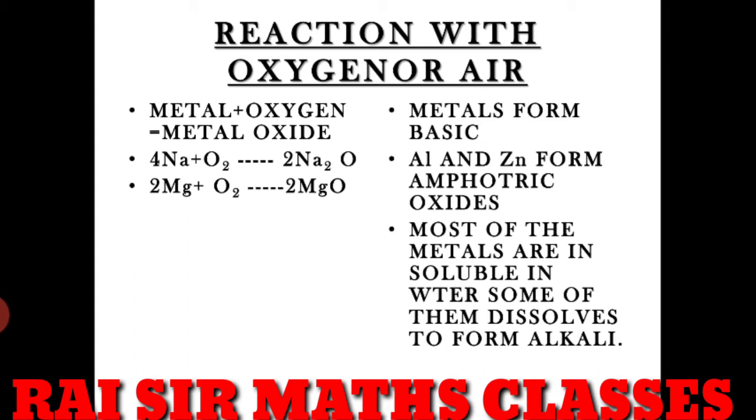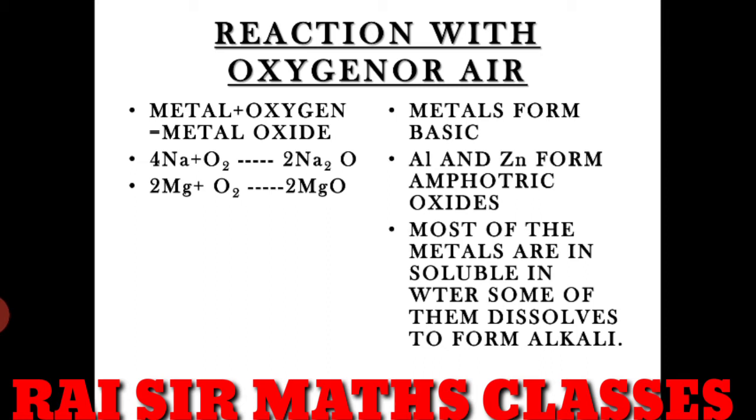Some of them dissolve to form alkali. What are alkali metals? You have seen in the periodic table the first column of hydrogen, sodium, potassium and many more elements in the alkali group, or we can say the first group of the periodic table. So it is considered alkali. This means the reactants can be anything, but the products are alkaline. Some elements belong to the alkali group, or the first group, which is known as the s block.